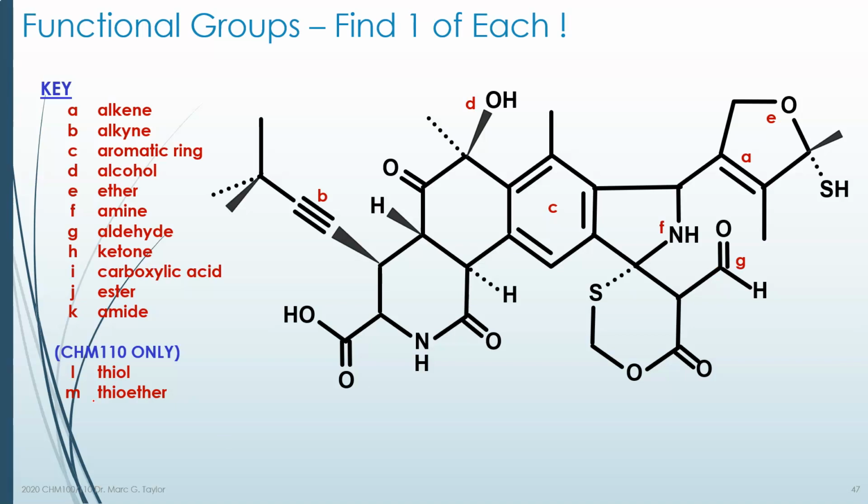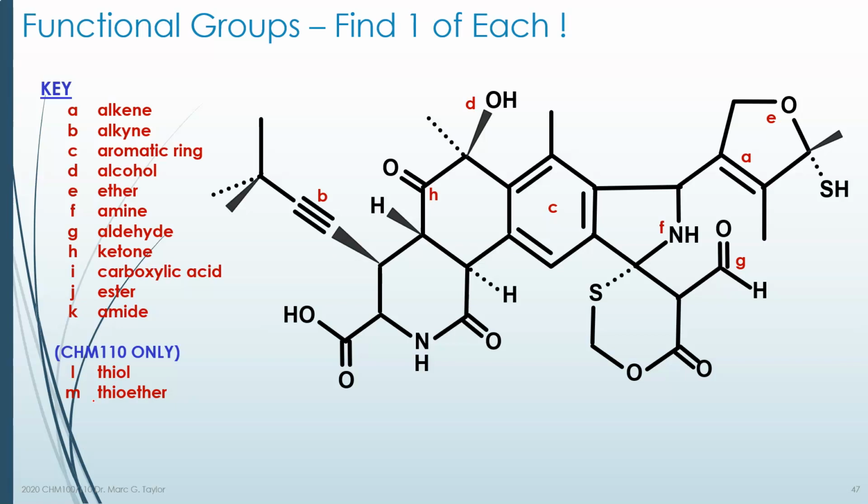Ketone is just like an aldehyde, but it has carbons on either side of it. So remember, it's one of the simpler carbonyl compounds. So you're looking for a carbonyl that just has carbons on either side, not oxygens or nitrogens or sulfurs on it. And while there are quite a few carbonyls in this compound, all of them have other things on them besides 2 carbons. There's one that has just 2 carbons. That's right here where I've labeled it.